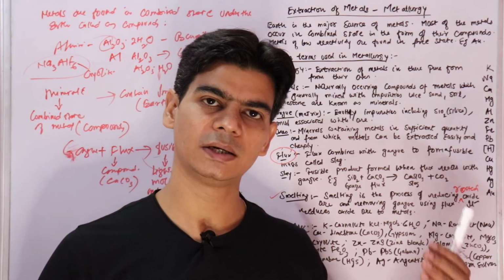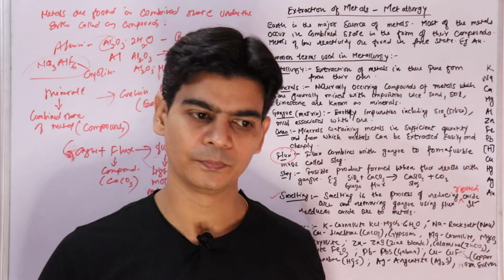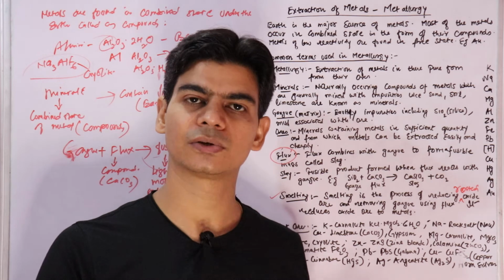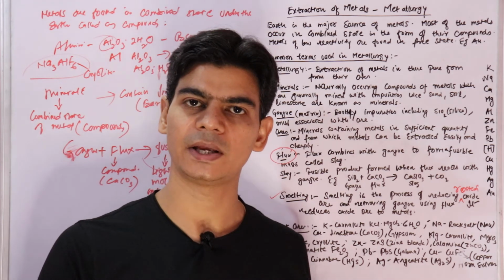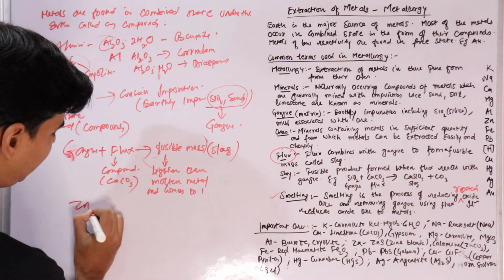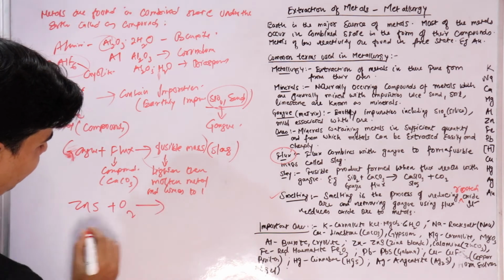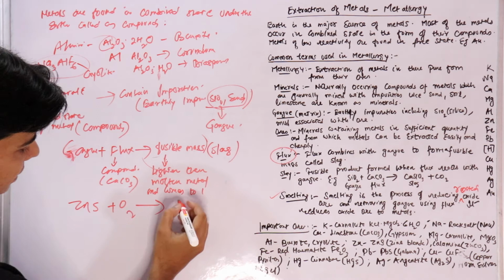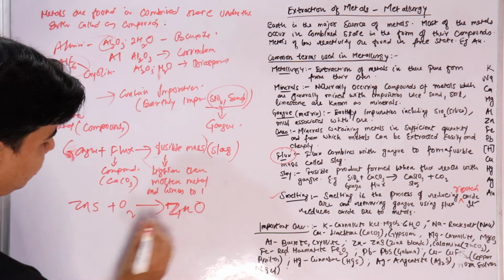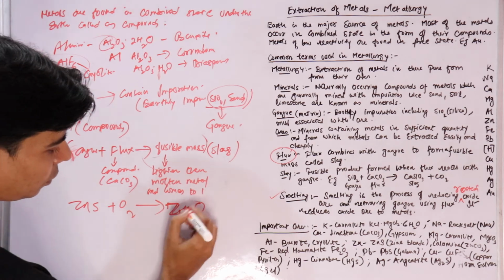If we are doing metallurgy of zinc using zinc sulfide, we heat zinc sulfide in excess of air. So when we heat zinc sulfide in excess of air, this will change into oxide. So this sulfide ore is changed into oxide.